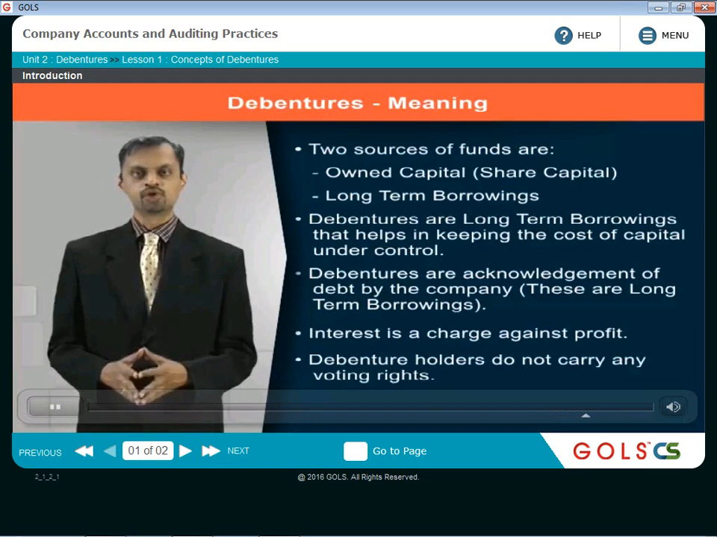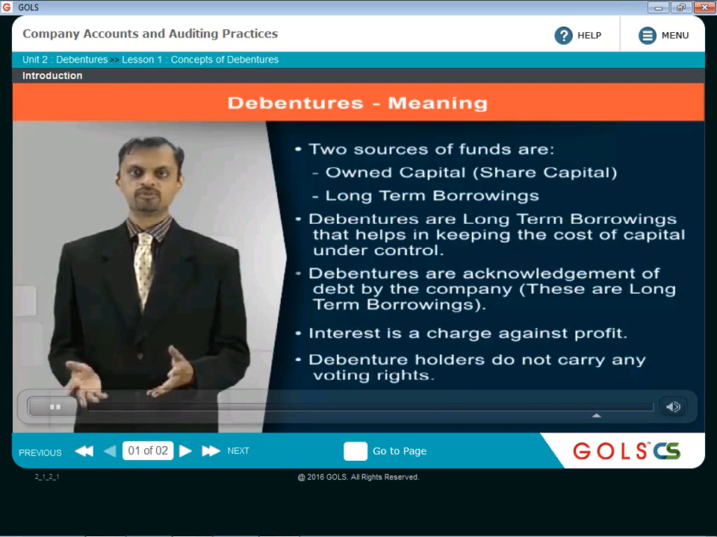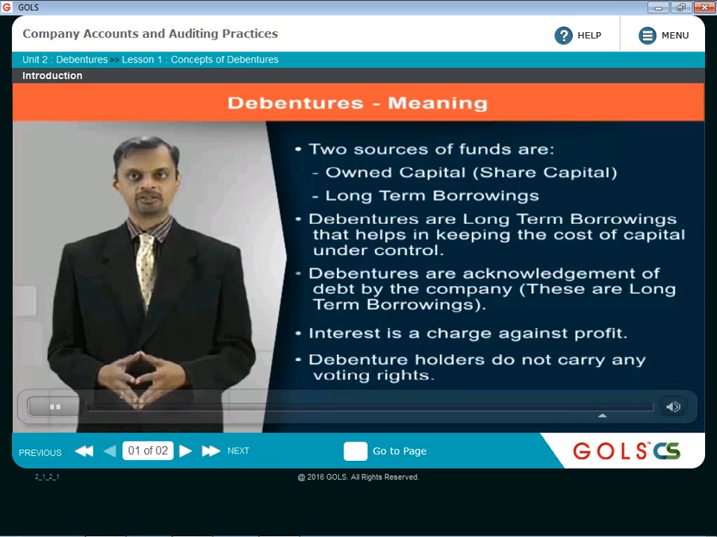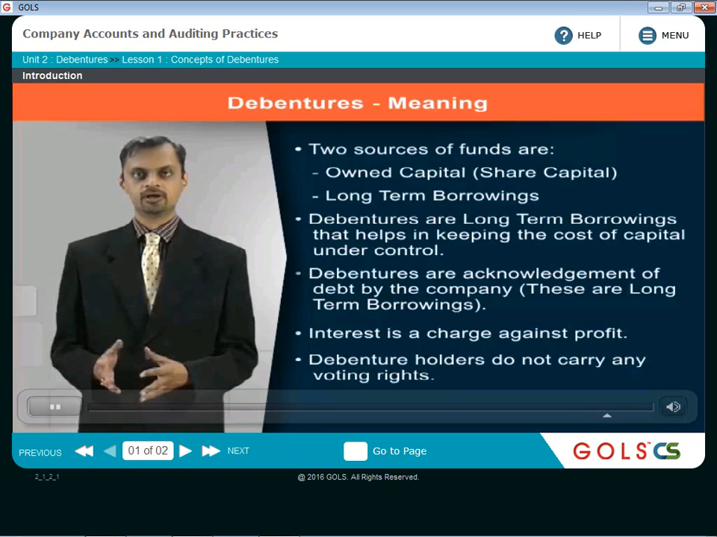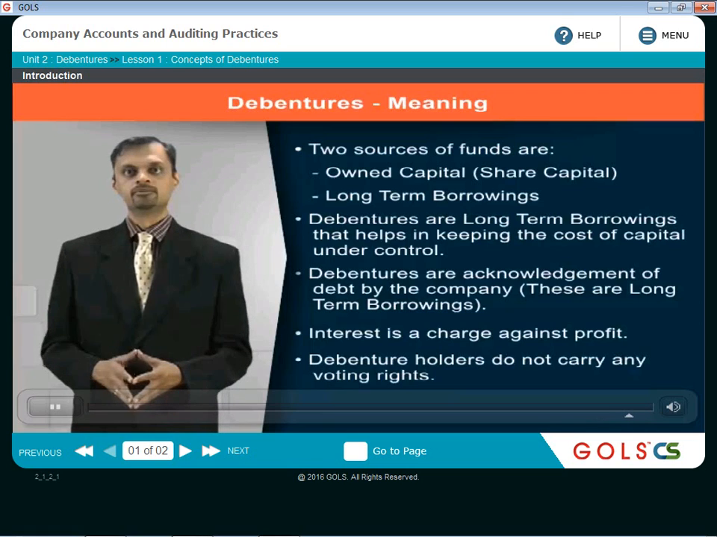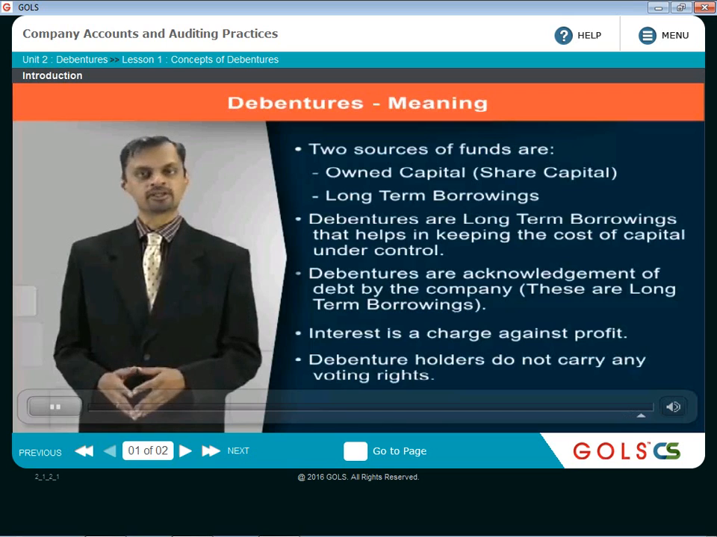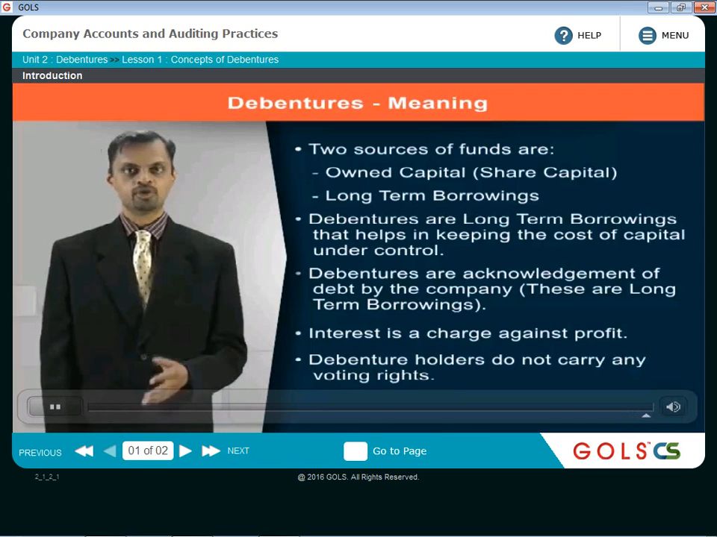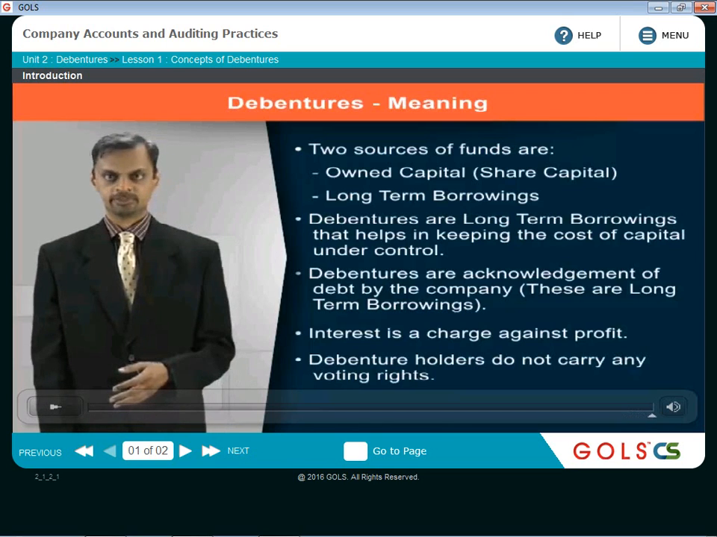Debenture holders do not carry any voting rights. In case of equity shareholders, obviously equity shareholders do carry the voting rights on all the matters to be resolved upon in the general meeting. Preference shareholders do not carry the voting rights, but in exceptional cases they do carry the voting rights. But we have discussed that in the first chapter. Whereas debenture holders do not carry the voting rights, because debenture holders are not the owners, they are the lenders of the company.